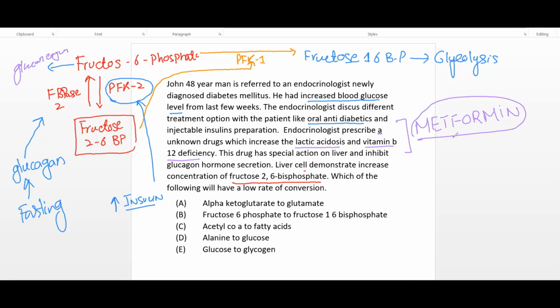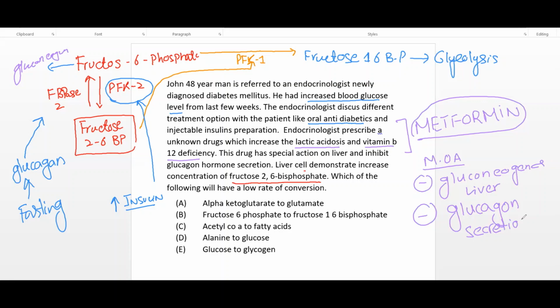The mechanism of action of metformin is that it inhibits gluconeogenesis in the liver and inhibits glucagon secretion. Another high yield point: what is the advantage of taking metformin? Metformin also has a weight losing effect.